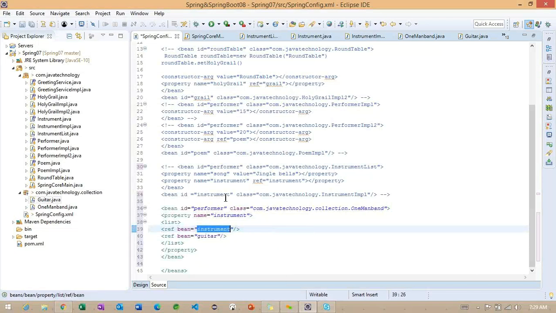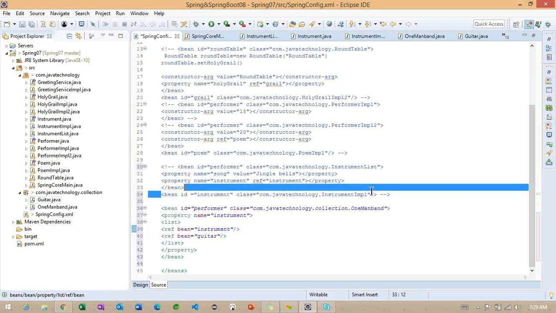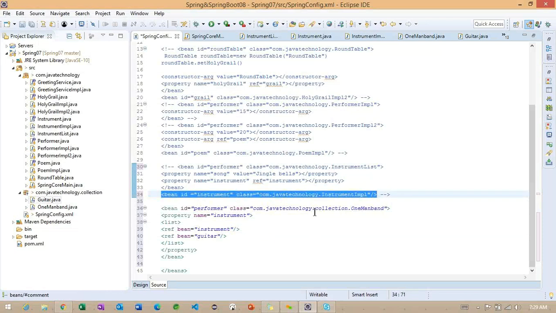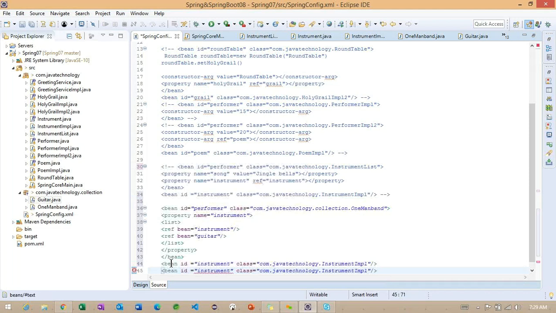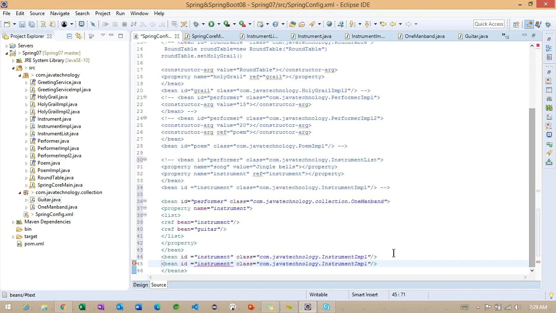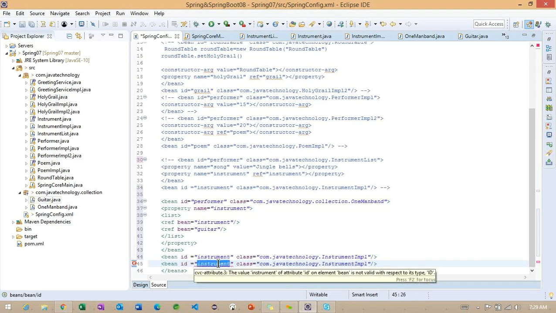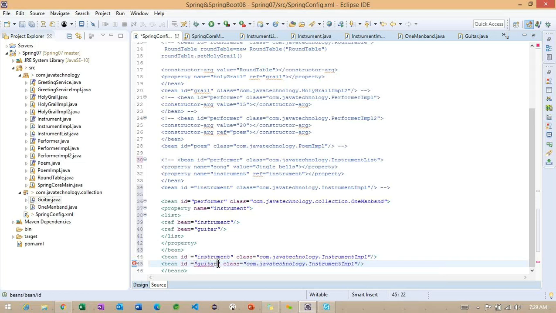So instrument references two beans we created, but we need to enable this first bean, and one more we need to define. So instead of instrument, guitar, and here collection dot guitar.